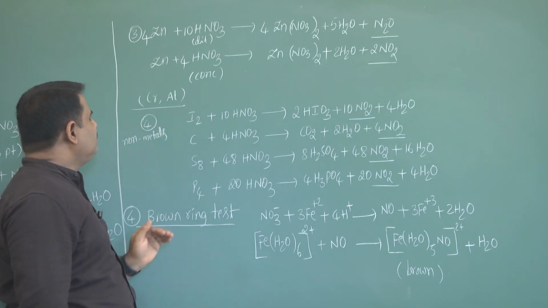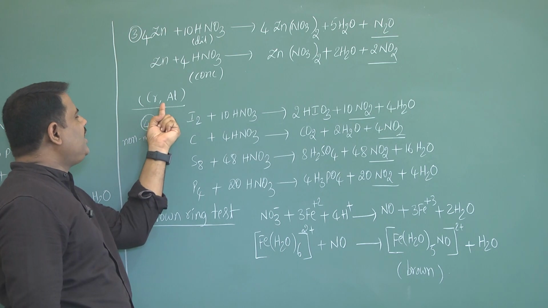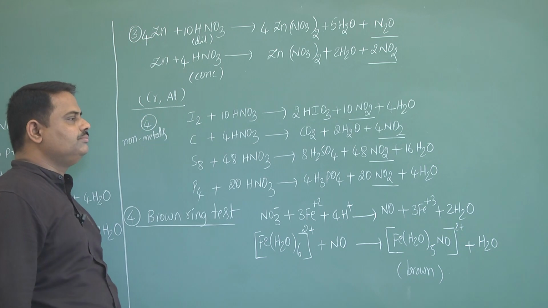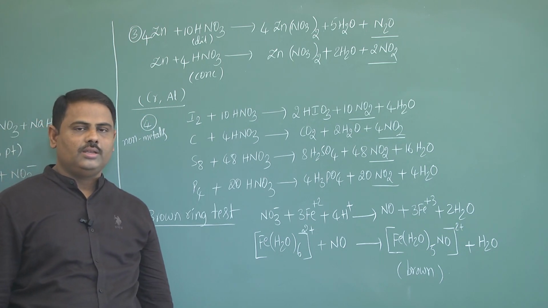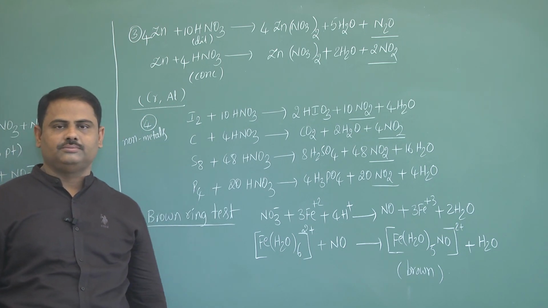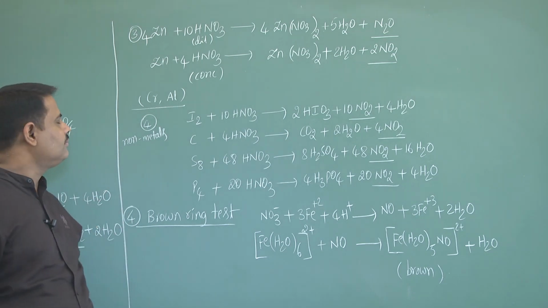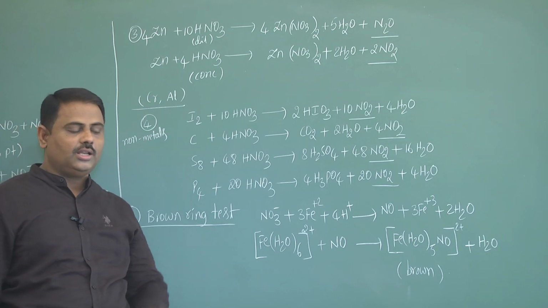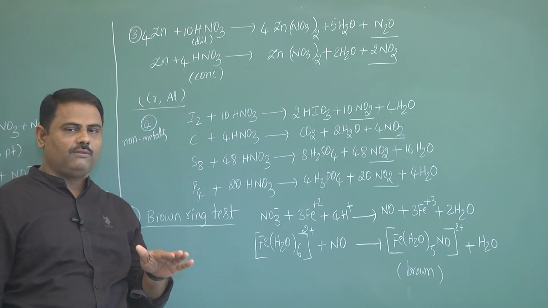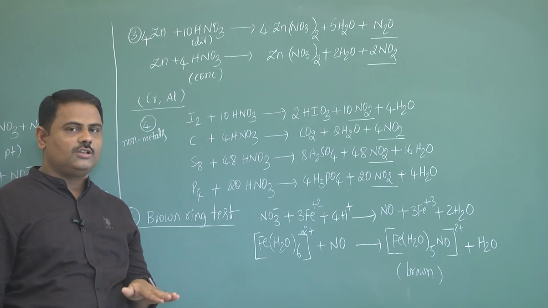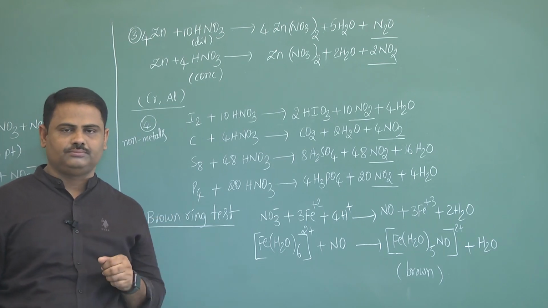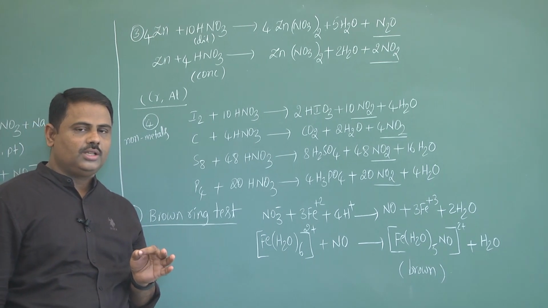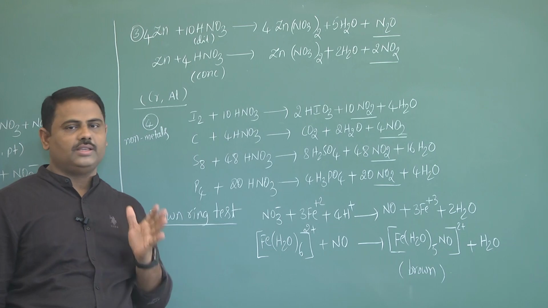Now move to another point, that is metals like chromium and aluminum. These two are insoluble in nitric acid, because when these two metals are dipped in nitric acid, then immediately a thin layer of oxides of these metals will be formed. That oxide layer protects the metal from reaction with nitric acid.